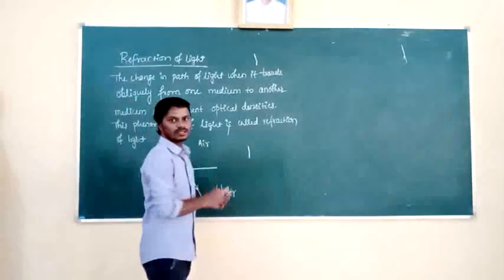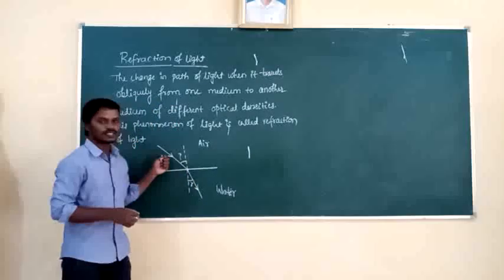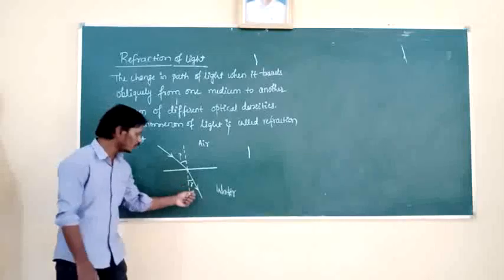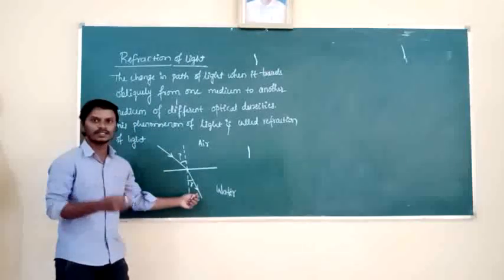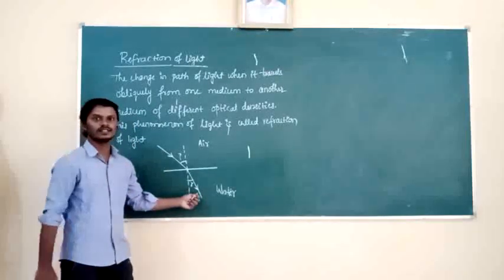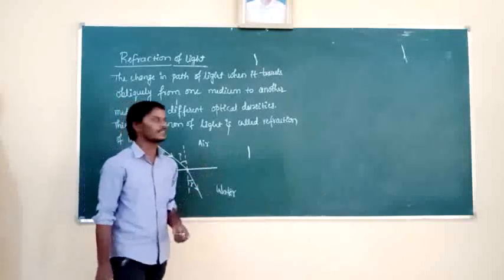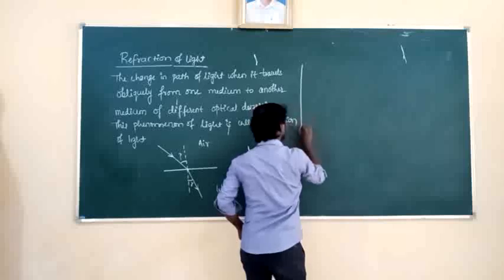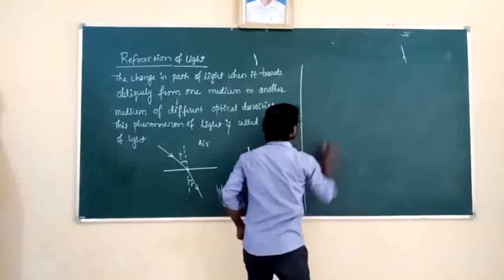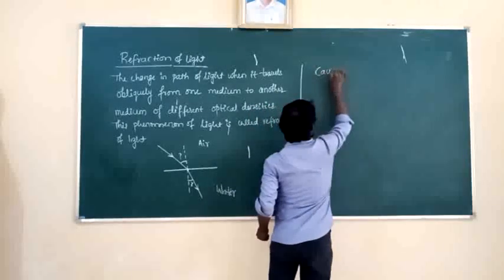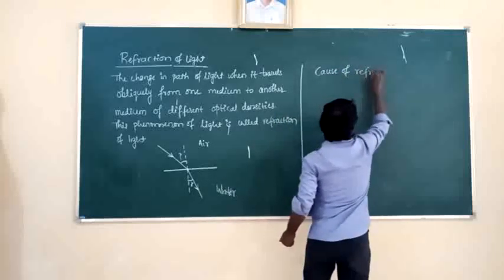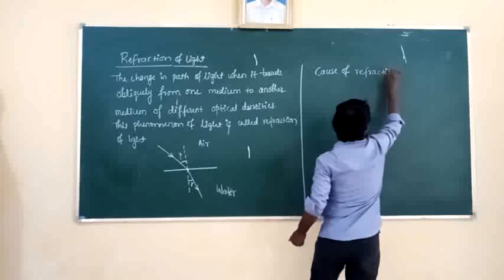Okay, so remember this one. The medium in which the incident ray is there is taken as the first medium. The medium in which the refracted ray, bent ray or deviated ray is there is taken as the second medium. Next, what is the cause of refraction of light?